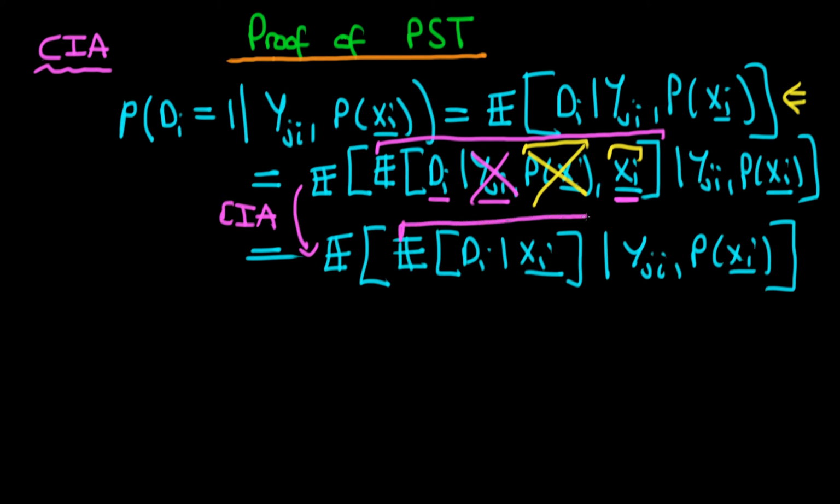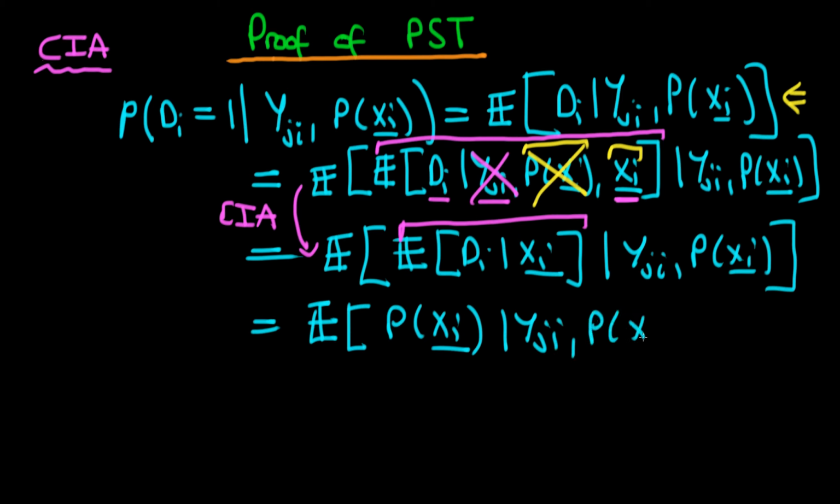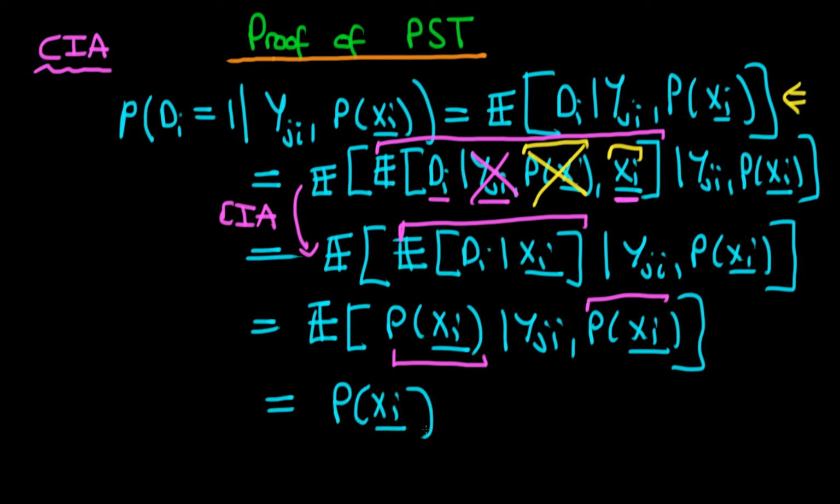Furthermore, we know that this inner expectation here is just equivalent to the probability that di equals 1 given xi, which is just the propensity score. So we can rewrite this whole thing again, which is the expected value of the propensity score, p of xi, given that we're conditioning on yji and p of xi. But given that we have p of xi, the expected value of p of xi is just p of xi, right? So we can rewrite this whole thing simply as the propensity score. And note that this, importantly, is not a function of yji.